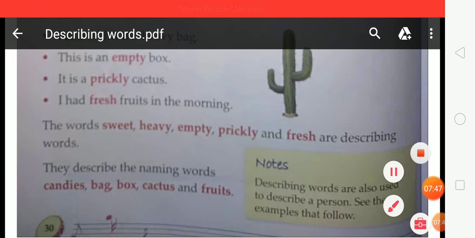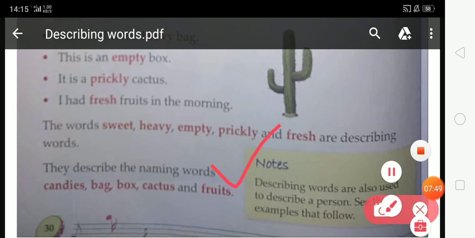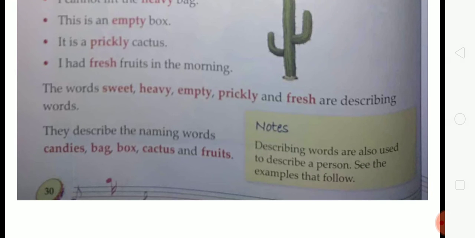Now look at the definition of describing word. Describing words are also used to describe a person. See the example that follows. Here, describing words are also used to describe a person. It means we use describing words for a person. You can say that describing words tell us more about a person. See the example that follows. Look at the next page.